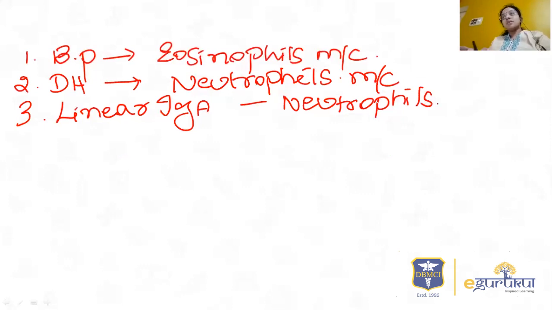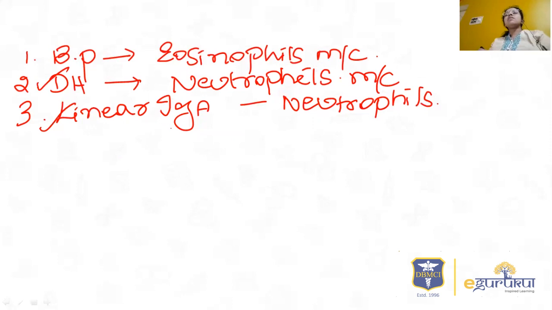And all the other disorders which I mentioned usually show a mixture of both neutrophils and eosinophils, or plasma cells can be seen. But here we have to rule out either dermatitis herpetiformis or linear IgA dermatosis. There is an improper history. The examiner has just asked subepidermal blister along with neutrophils. So it could be either dermatitis herpetiformis or linear IgA dermatosis.